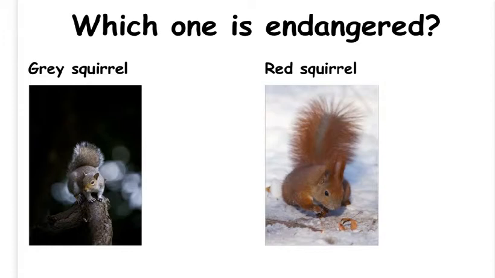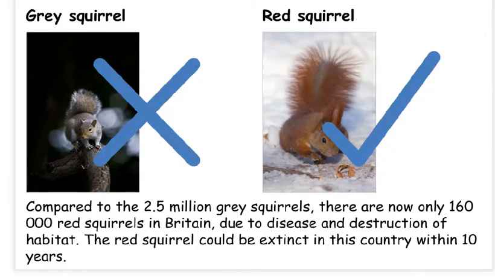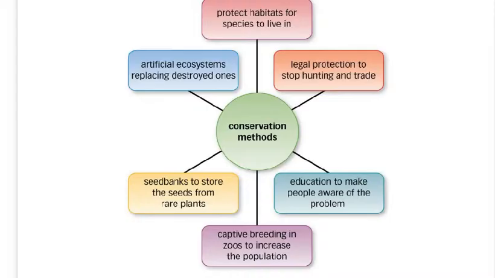Which one is endangered? It is the red squirrel that is endangered. Compared to the 2.5 million grey squirrels, there are now only 160,000 red squirrels in Britain, due to disease and the destruction of habitat. The red squirrel could be extinct in this country within 10 years.